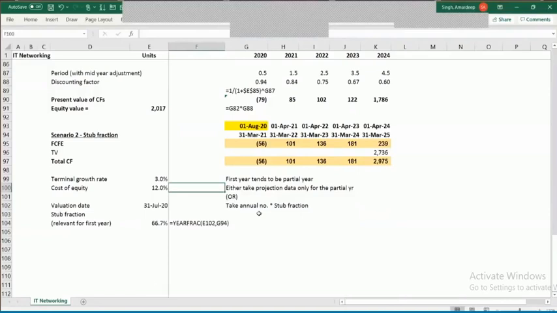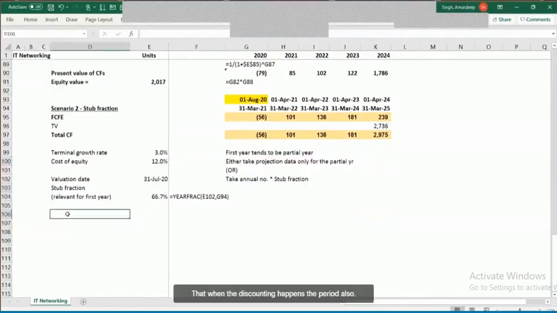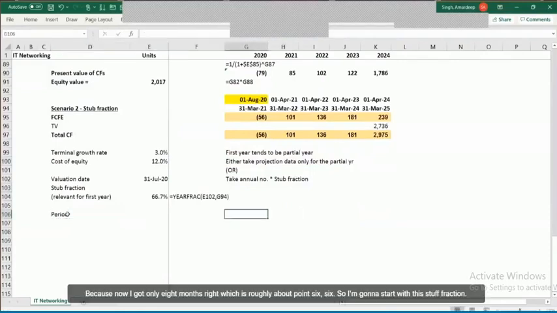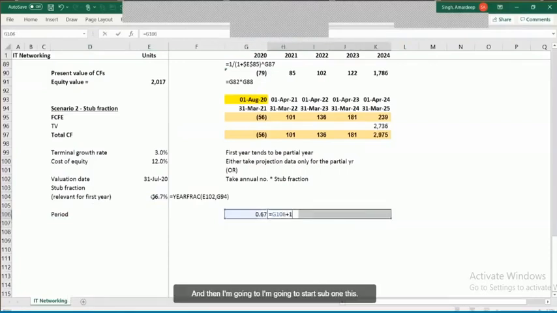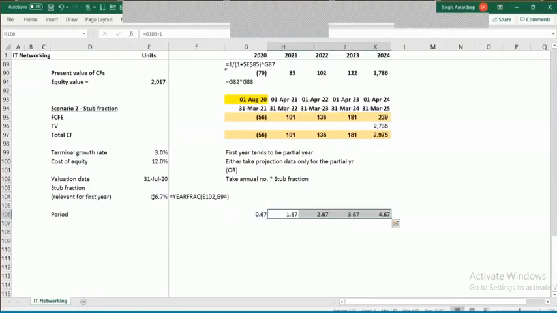And what it means for us is that when the discounting happens, the period also undergoes a change, because now I've got only 8 months, right? Which is roughly about 0.66. So I'm going to start with this stub fraction and then add 1 to it. Does this make sense?